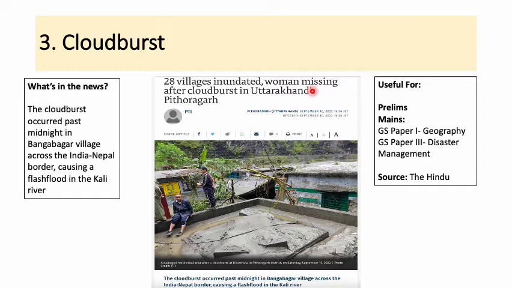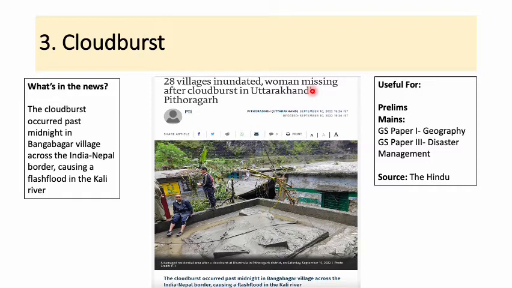तो ये जो पीरियड है, this is the period of South West Monsoon which accounts for 70% of India's rainfall. This is the reason why, because of this precipitation, so many things are going around in the country. ठीक है, so what is the cloudburst? It is the cloudburst जो ये न्यूज़ है, this has been taken from the Hindu. अब recently उत्तराखंड के पित्तौरगढ़ डिस्ट्रिक्ट में ये cloudburst हुआ है. So cloudburst is an extreme amount of precipitation in a short period of time. बहुत कम टाइम के अंदर में अगर बहुत ज़्यादा बारिश होता है तब उसे क्लाउडबर्स्ट कहते हैं.